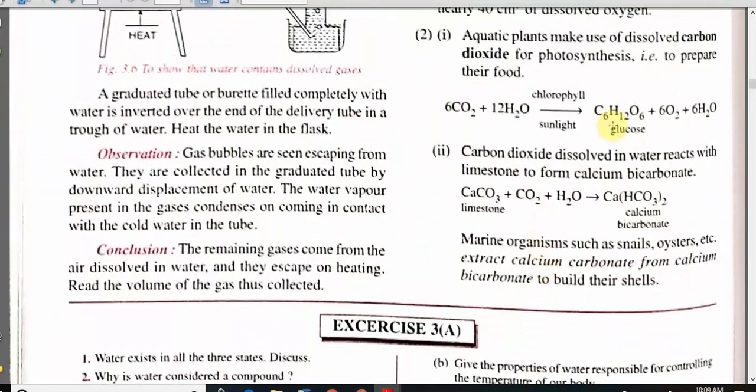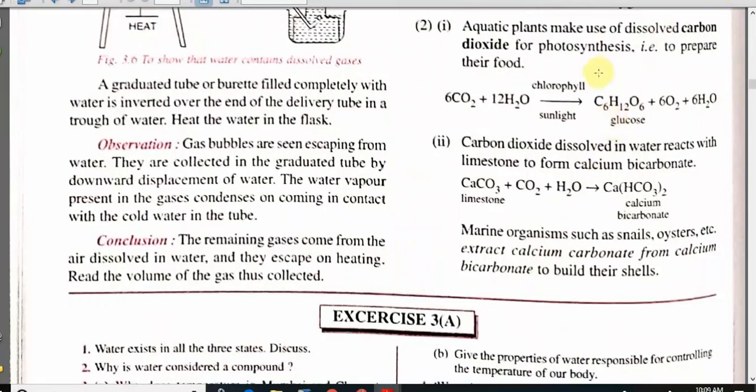Marine life like fish and plants use oxygen that is dissolved in the water. Aquatic plants also use dissolved carbon dioxide which is found in water, and carbon dioxide dissolved in water reacts with limestone to form calcium bicarbonate, and marine organisms such as snails and oysters extract calcium carbonate from this calcium bicarbonate to build their shells.